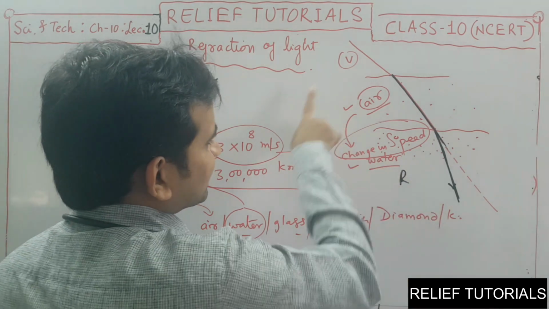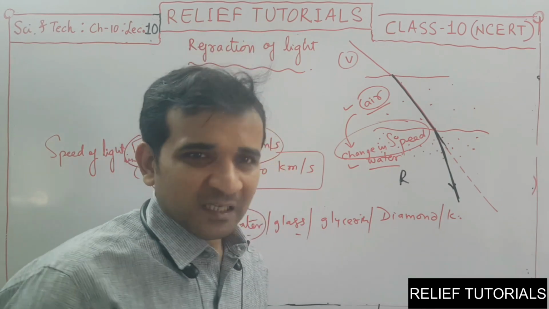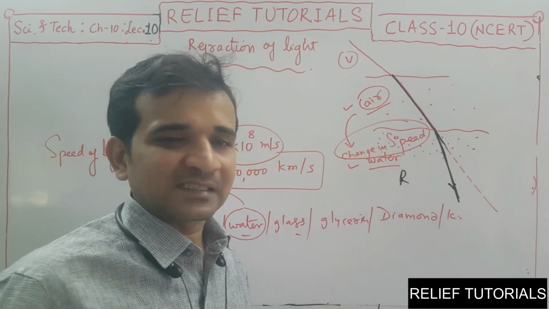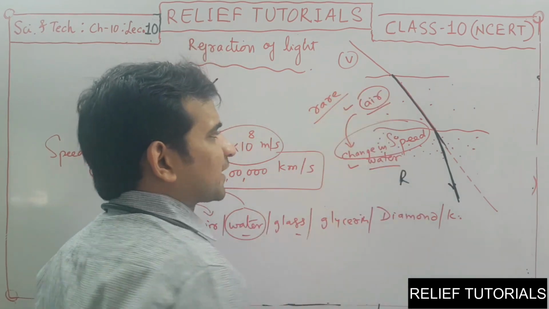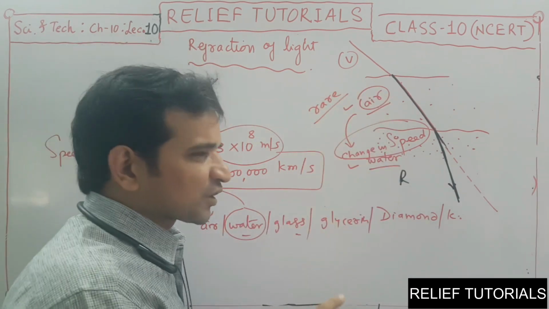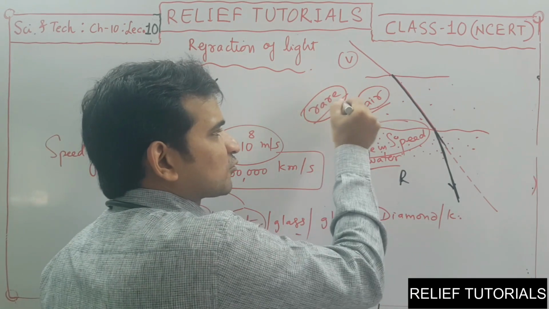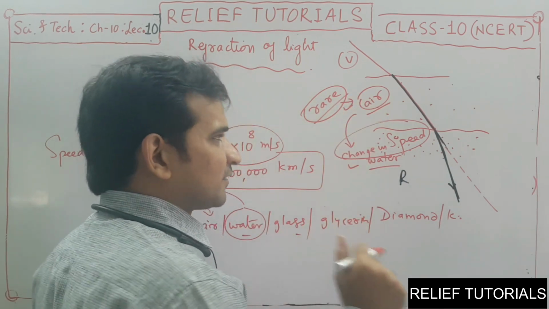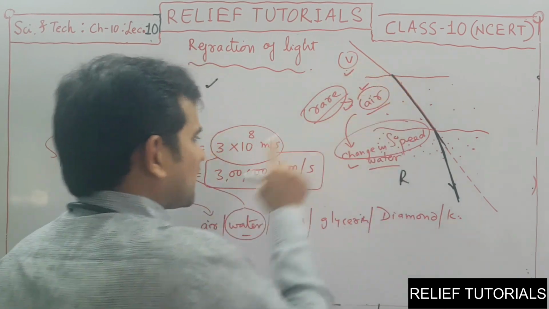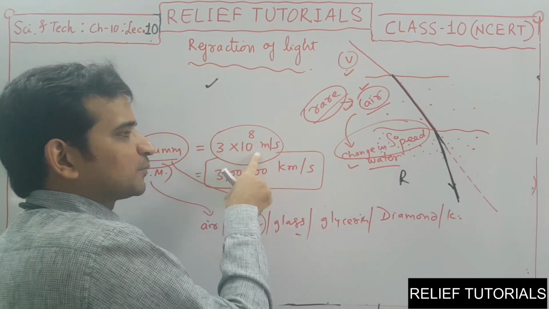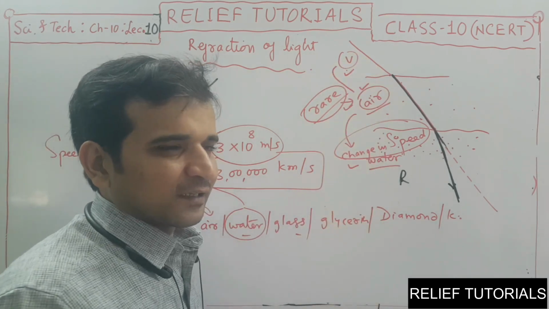As we have seen, when the light ray enters from vacuum to air, air is also a very rare medium. Rare means having very less density. A rare medium cannot oppose the speed of light. So we consider the speed of light in vacuum and in air, both to be 3 into 10 raised to 8 meter per second. So air and vacuum are both almost very rare media.